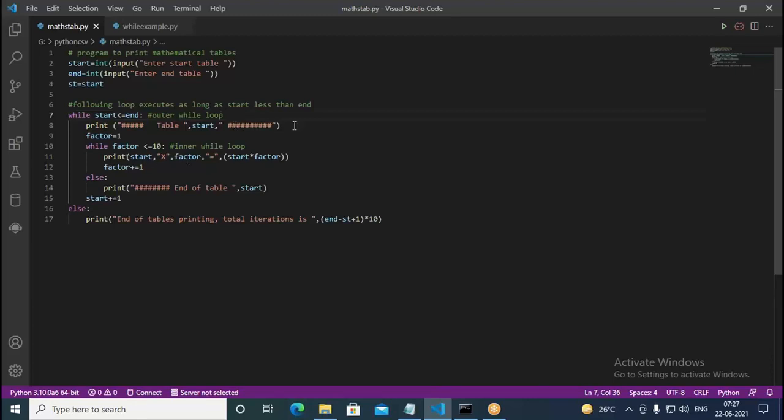But the outer one is not constant, it may change. If you enter start equal to 1, end equal to 10, that's going to be 100 iterations. But if you enter start equal to 7, end equal to 10, that's going to be 40 iterations. If start equal to 9 and end equal to 10, that's going to be 20 iterations. So it depends on the start and end. So this is called nested while looping.